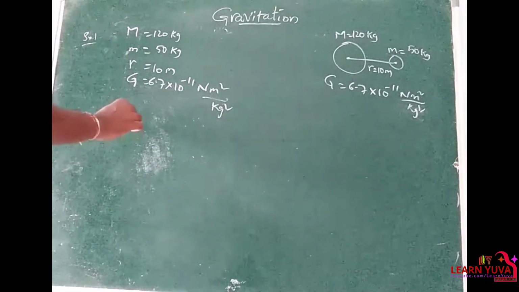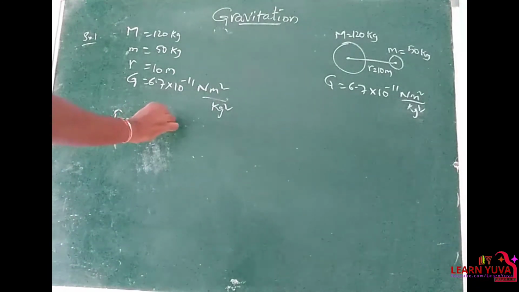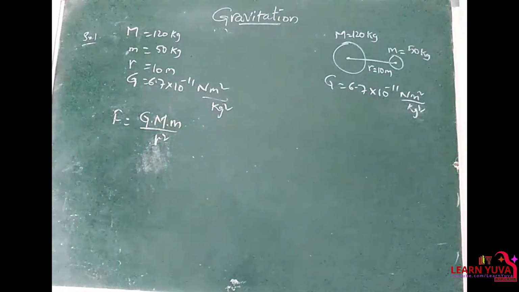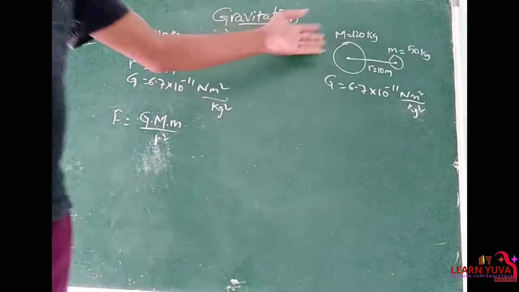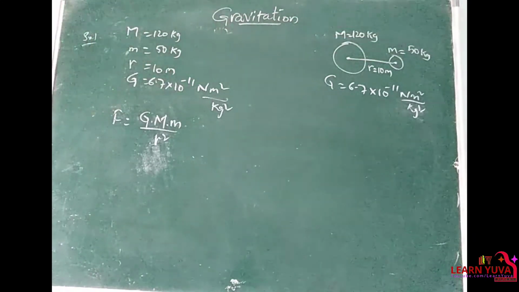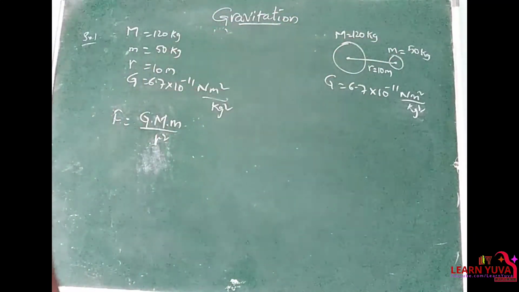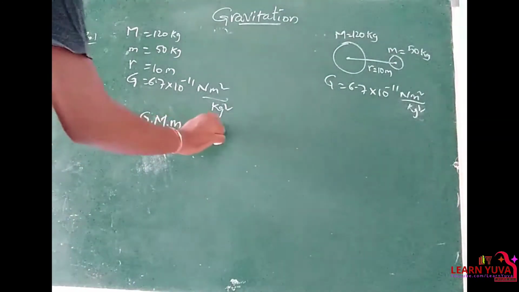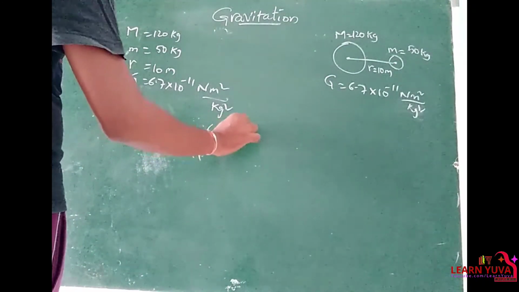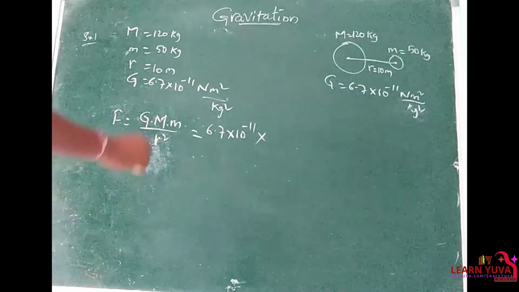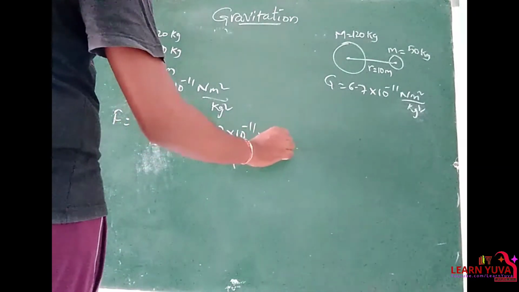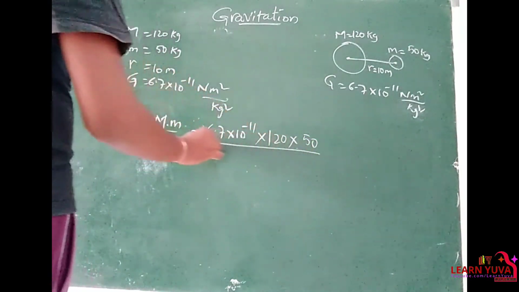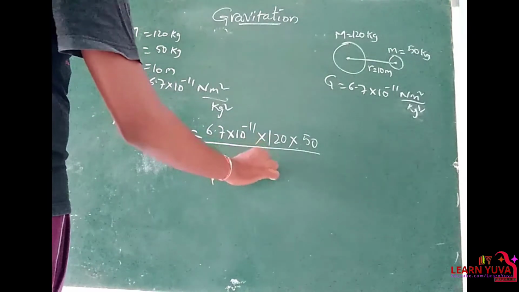F is equal to G into capital M into small m by R square. We may take capital M or small m, that's our wish. Let's take M1 and M2, right? So no problem. So that is equal to G value 6.7 into 10 to the power of minus 11 into capital M 120 into small m 50 by R square, which means 10 square.